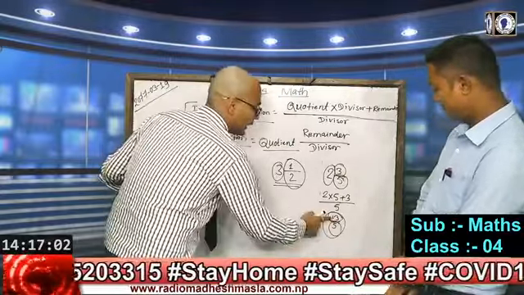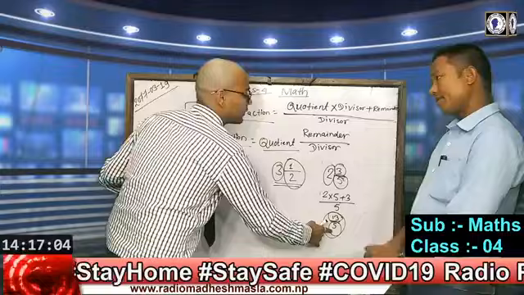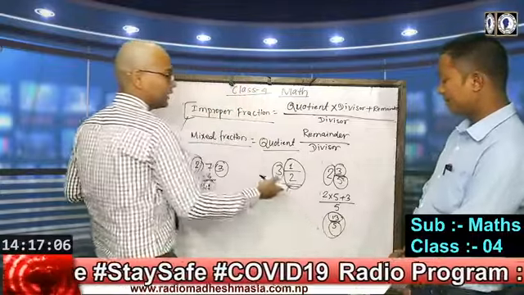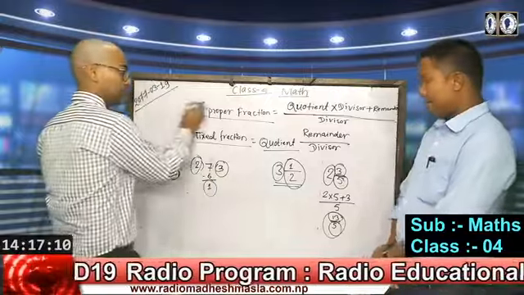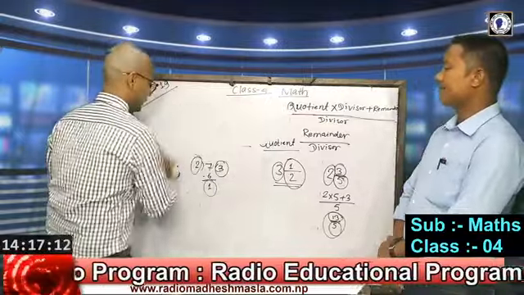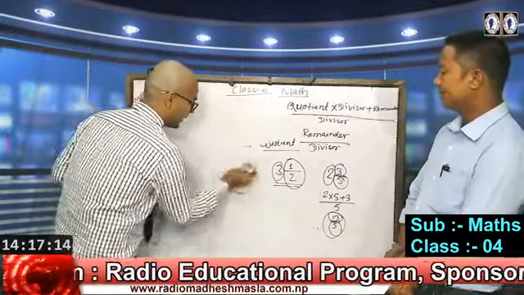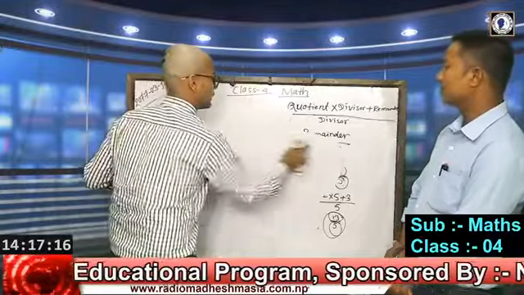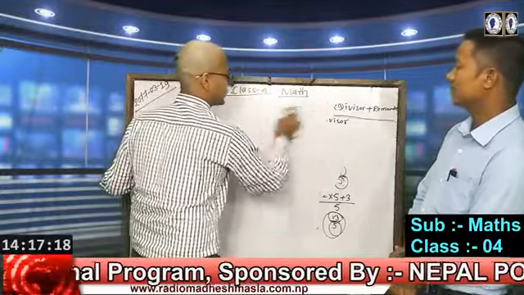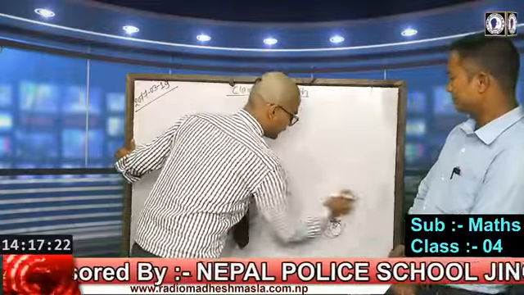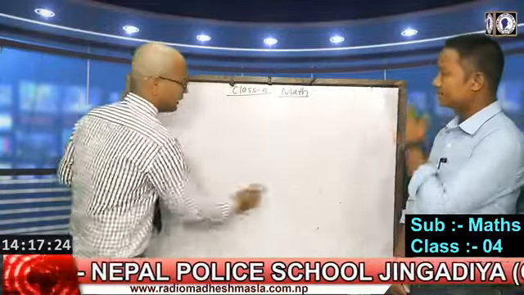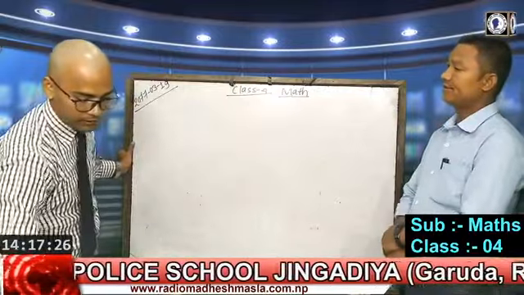It means what? The numerator is greater than the denominator, so yes, it is an improper fraction. This is an improper or mixed fraction. That can be found by using some special trick or formulas too. So you have to remember these things or this formula to find such types of numbers.